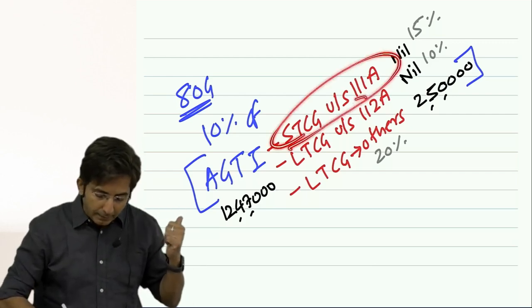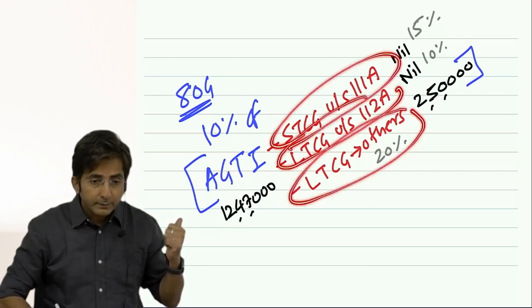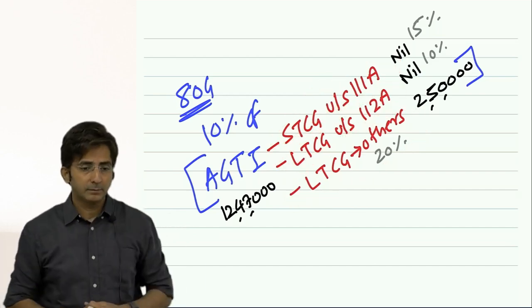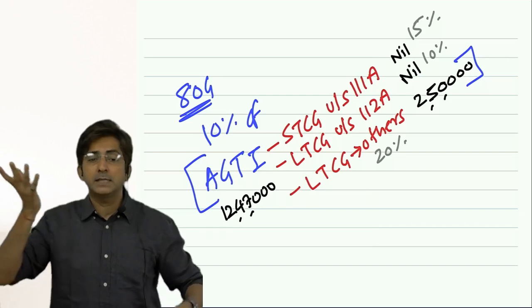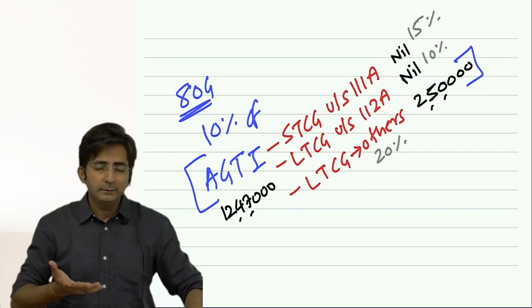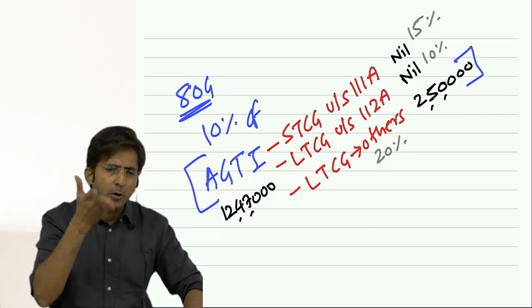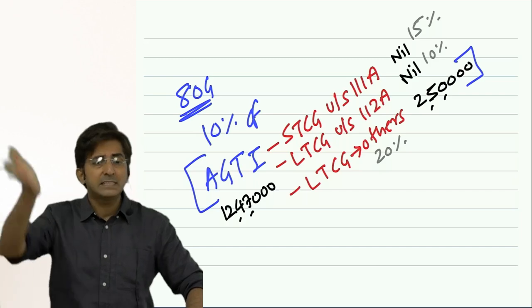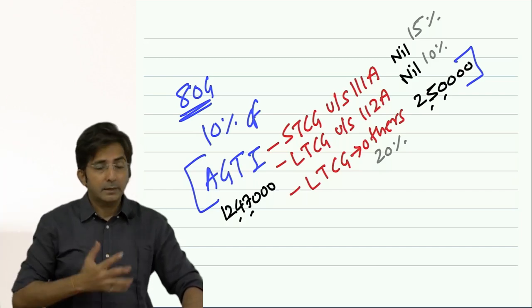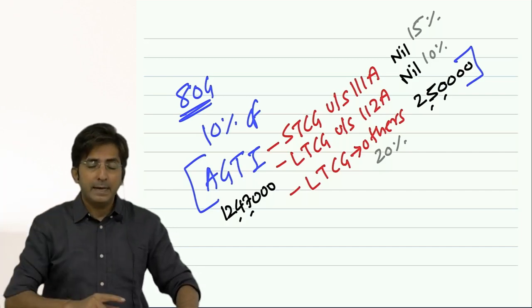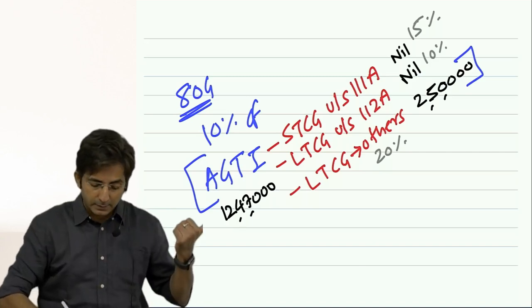These three incomes enjoy a concessional rate of tax. But why they enjoy a concessional rate, why a special rate, this much detail I will not give in this chapter, because we are going to talk about all this at length in the chapter on capital gains. Right now we just have a rough idea that these three incomes, which three incomes?